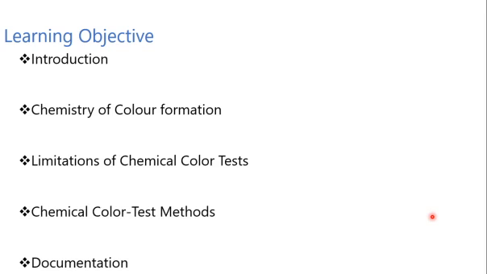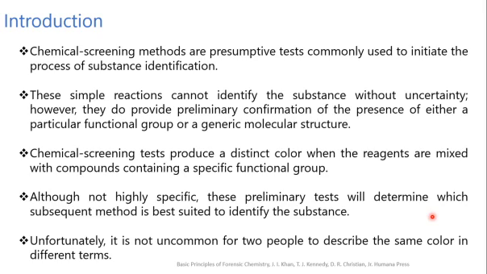In that we will discuss the introduction, then the chemistry of color formation, and the different limitations of the chemical color test. The next one is the chemical color test methods, and the last one is the documentation. So let us see one by one. The first one is the introduction.